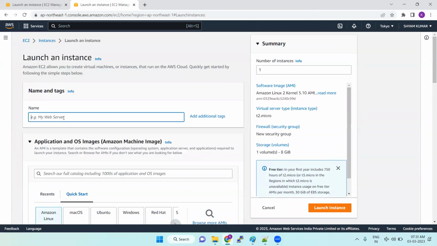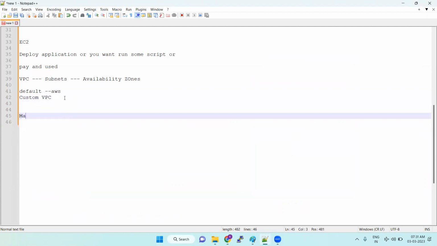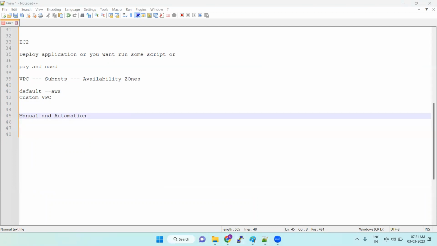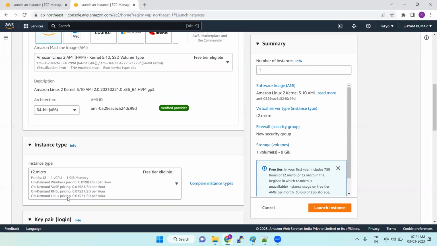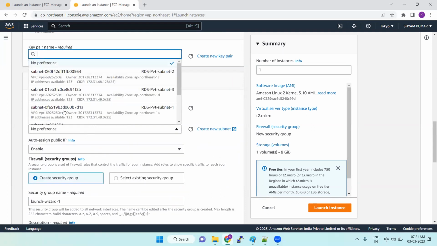Sir, in a real-time scenario, can we choose the network? Yes, we can choose it. There are two ways, like I told you: manual work and automation work. So manually, you can choose it. Through automation works too. When we are doing it through manual work, we have the option to edit it. So we just come here, click on edit, and we can select the subnet.